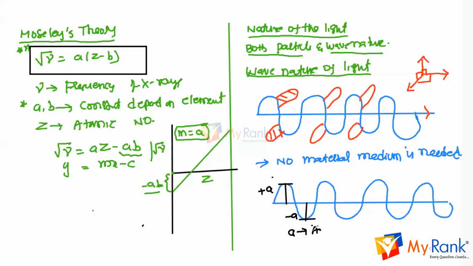A is the amplitude. You know what amplitude is here? The maximum displacement of a particle from its position is called amplitude. In one direction it is plus and in the opposite direction minus, because amplitude is a vector quantity.